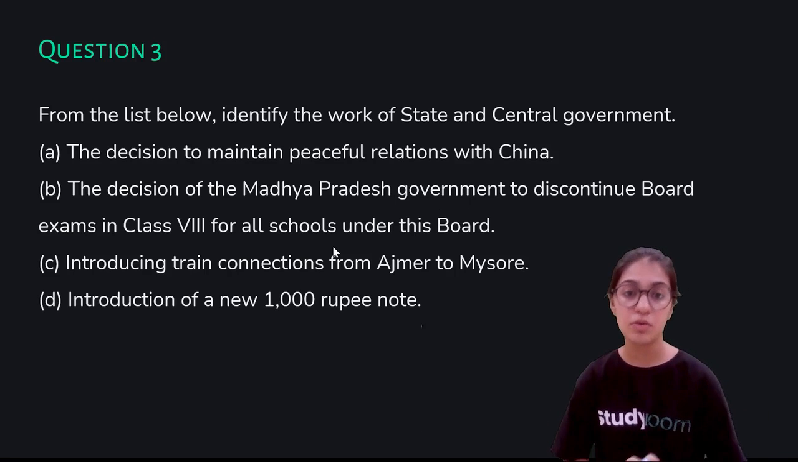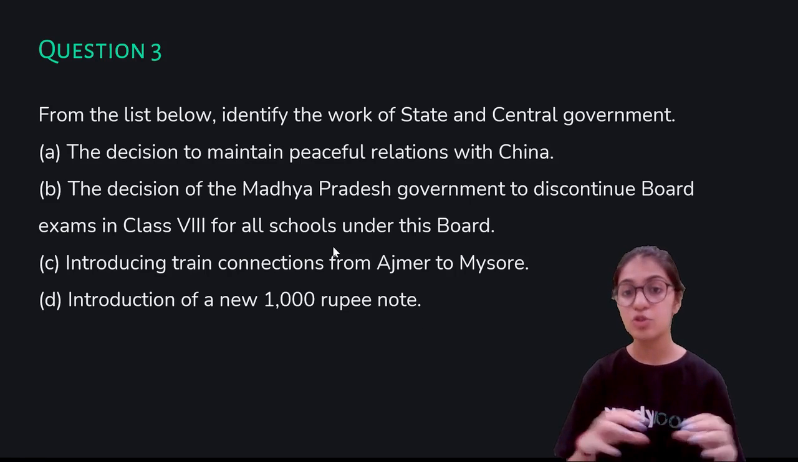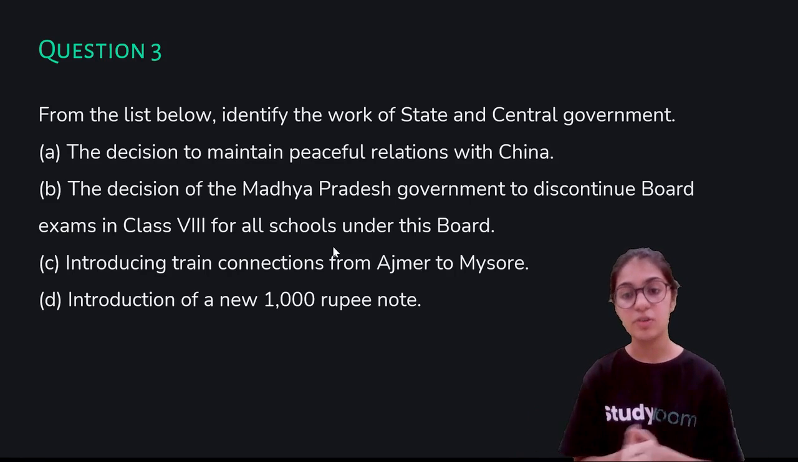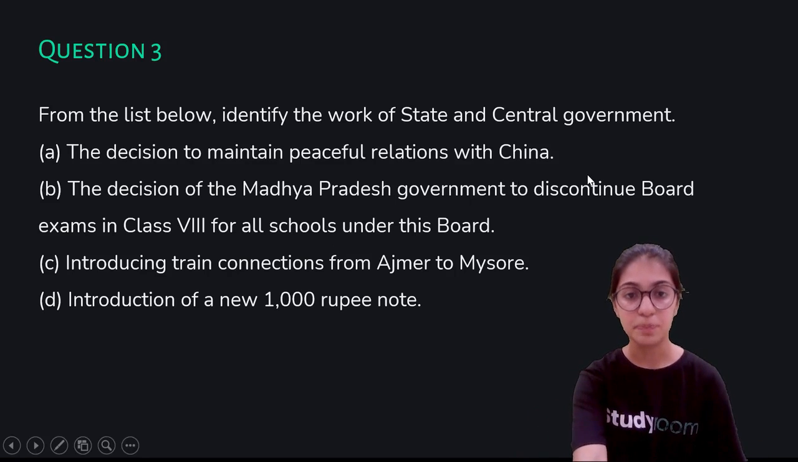D, introduction of a new 1000 rupee note. Again, this 1000 rupee note will be introduced for the entire country, so this is quite evident that the central government will look after it.